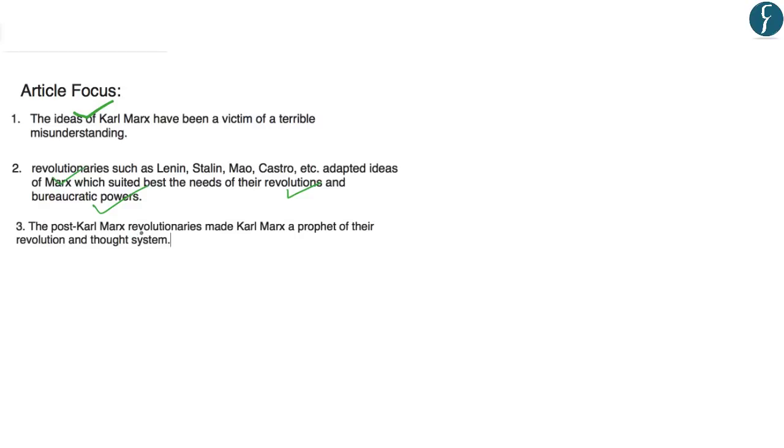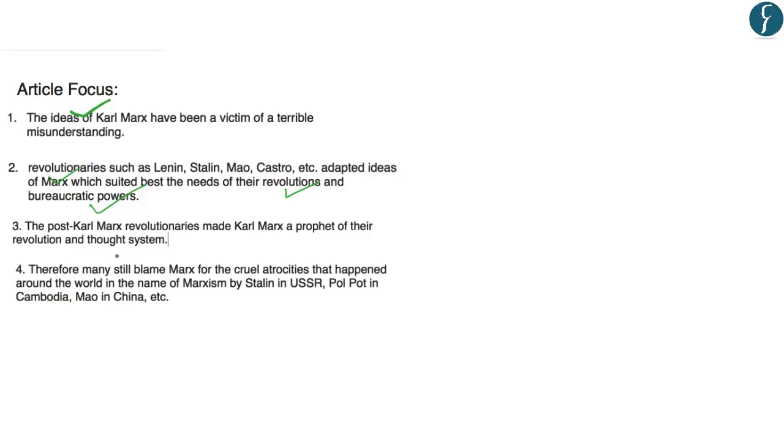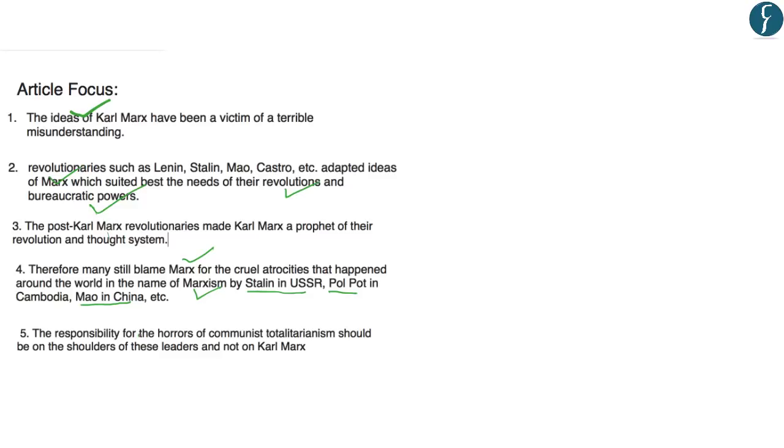The author makes the assertion that the post-Karl Marx revolutionaries made Karl Marx a prophet of their own revolution and thought system. He further asserts that this is the reason that many still blame Marx for the cruel atrocities that happened around the world in the name of Marxism by autocrats like Stalin in USSR, Pol Pot in Cambodia, and Mao in China. The author says that the responsibility for the horrors of communist totalitarianism should be on the shoulders of these leaders and not on Karl Marx.